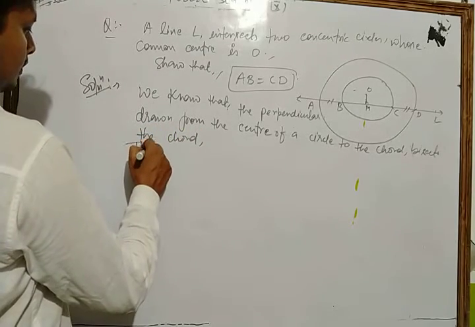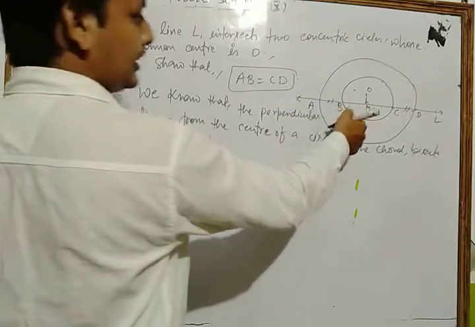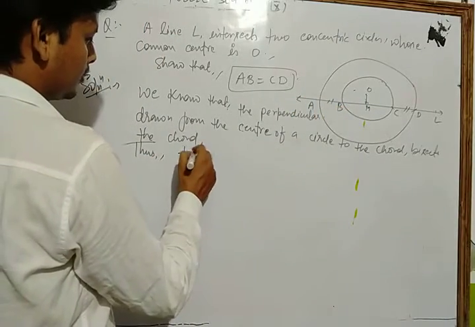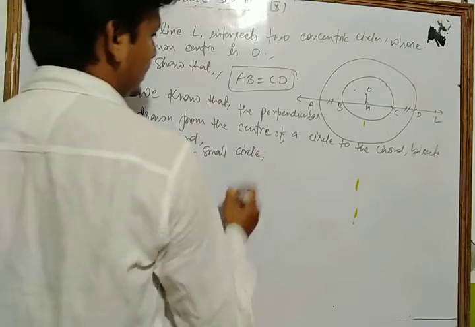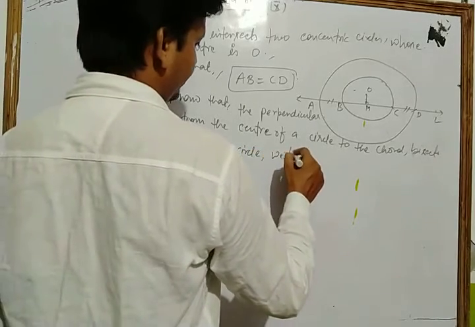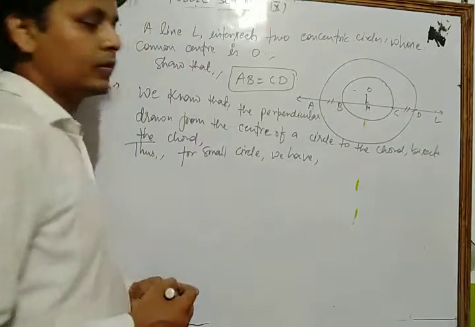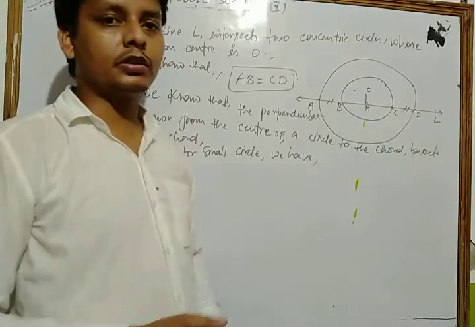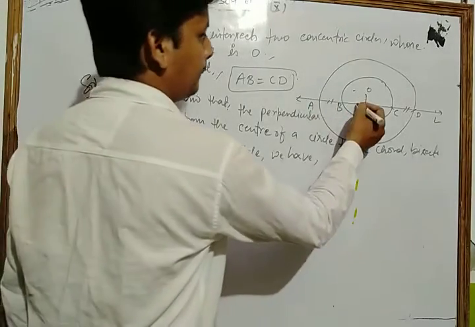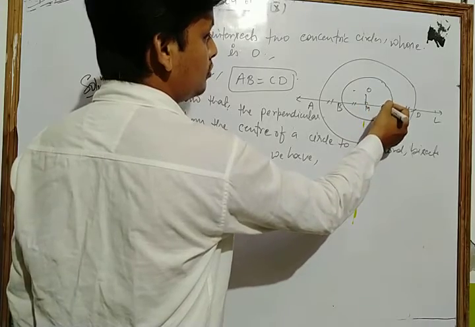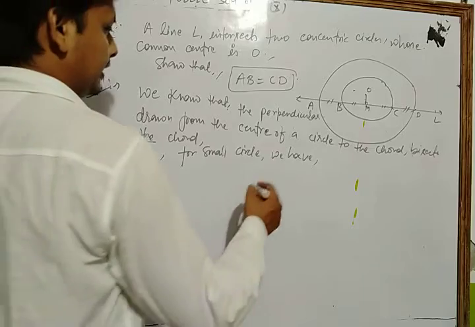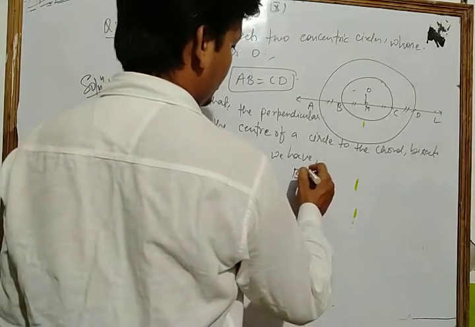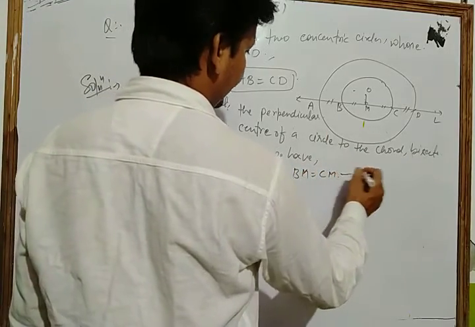Thus for small circle we have BM is equal to CM. Take equation number 1.